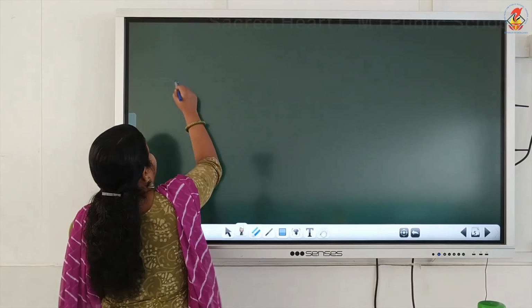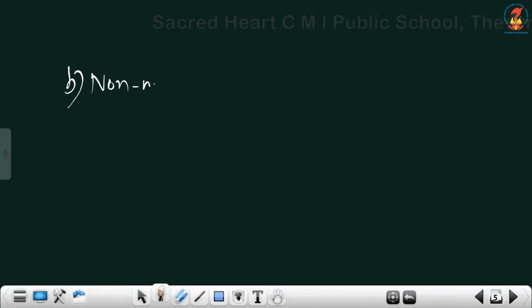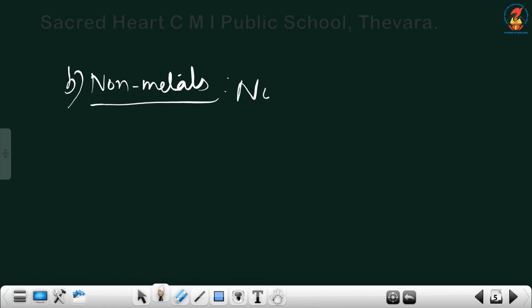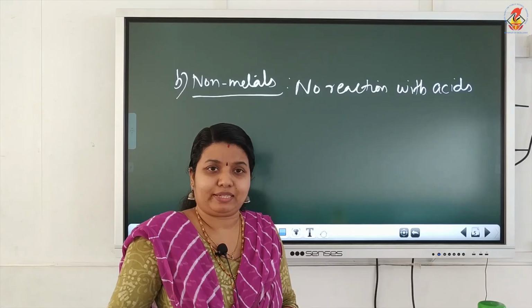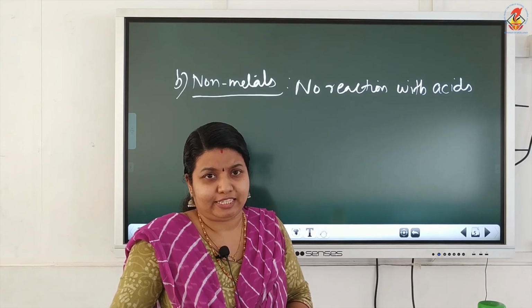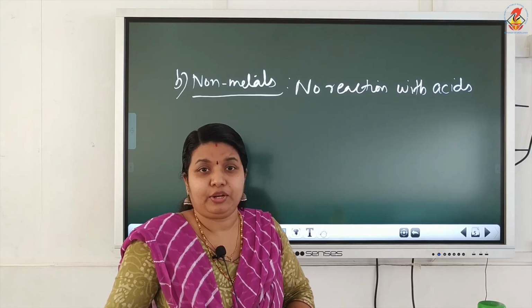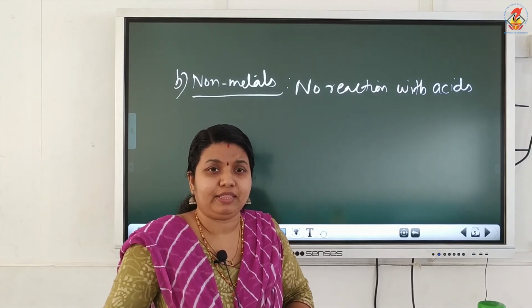Now, how do non-metals react with acids? Non-metals have no reaction with acids. Non-metals do not react with acids. Okay. So, metals react to form metal salt and hydrogen. The test for hydrogen you have to learn. Non-metals have no reaction with acids.